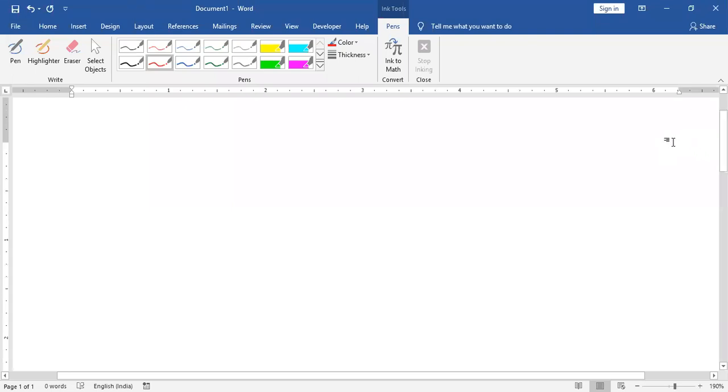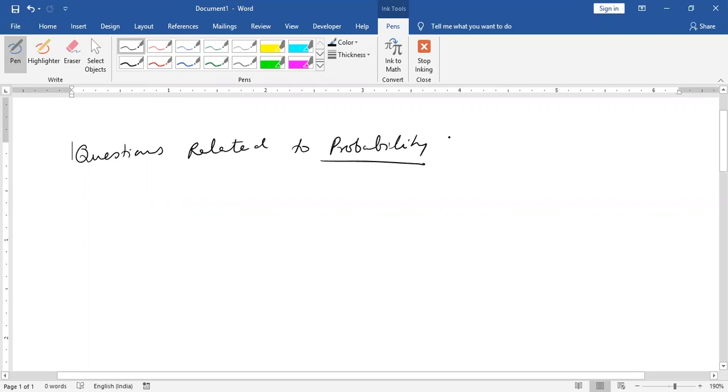Number one is the questions related to probability. Probability, or we can say proportion, or we can say ratio, yes or no? Or we can say percentage. These are all the same thing: probability, proportion, ratio, percentage, right?